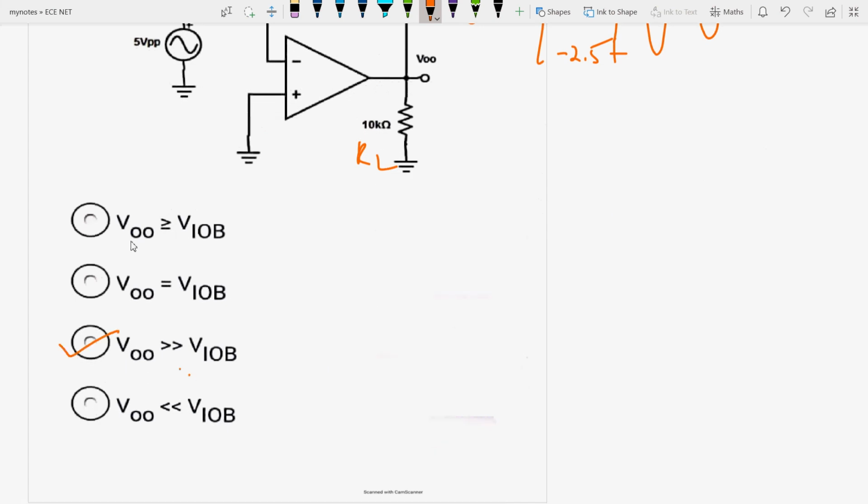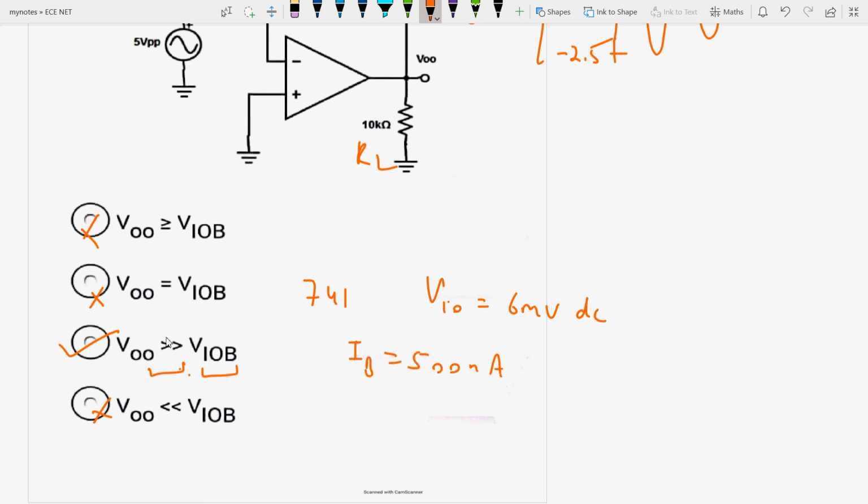This should be the condition, neither this nor this. It should be very much greater than the input offset bias current. Because you should know that the 714 op-amp has an input offset voltage of 6 millivolt DC and an input bias current of 500 nanoamperes.